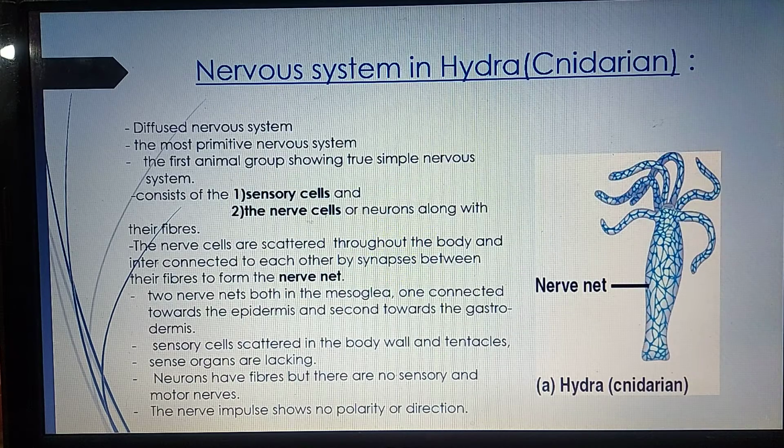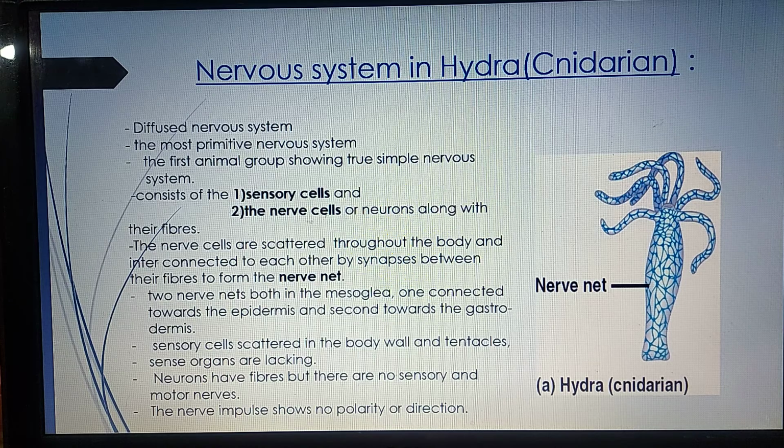Then we will see the nervous system in primitive animals like Hydra. Hydra belongs to the phylum Cnidaria. It has a diffused nervous system. It is the most primitive kind of nervous system, but Hydra is the first animal, or the animal belonging to the group which shows the first true simple nervous system, which consists of sensory cells and nerve cells or neurons along with their fibers.